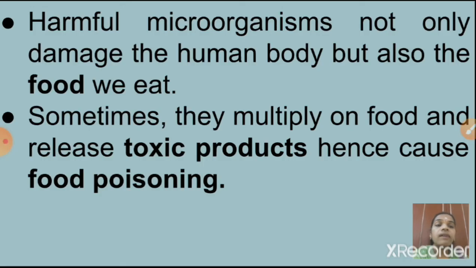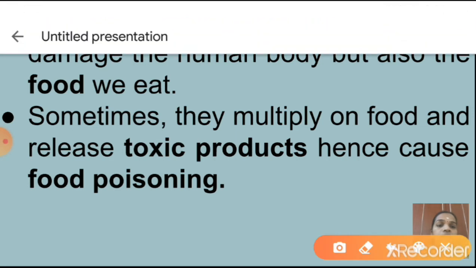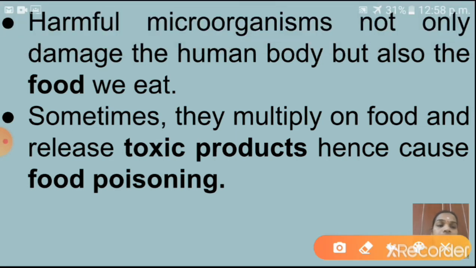See here, harmful microorganisms not only damage the human body but also the food we eat. So they produce harmful things not only to the human body, at the same time they produce harmful things to the food that we eat. Sometimes they multiply on food and release toxic products, hence cause food poisoning. That is called what? Food poisoning. How? Those harmful microorganisms produce toxic things in that food. So if you are consuming that food, we will get food poisoning. Understood, children? Next one.